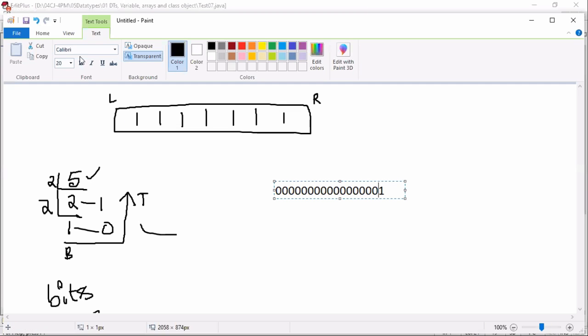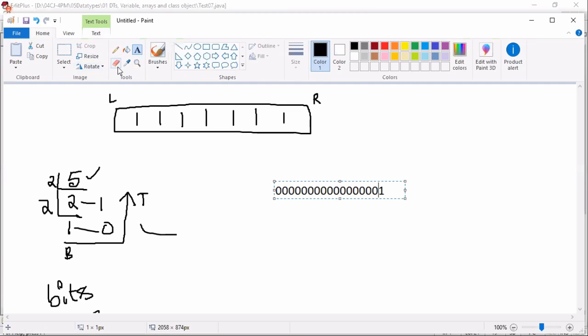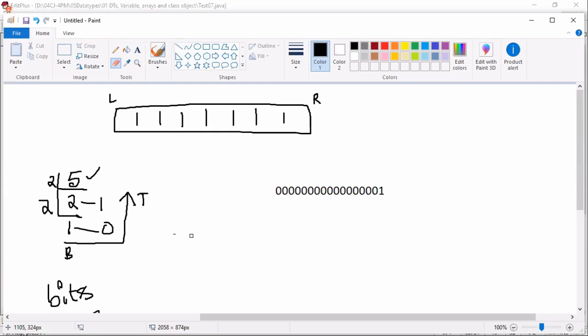So what I am trying to tell you here: whenever you are filling the bits, practice one thing. Generally people take bottom to top, left to right, but when filling the byte follow this approach. Collect the values from top to bottom and fill right to left. Take the top 1 here, 1 here, 0, 1. Remaining all bits fill with 0.